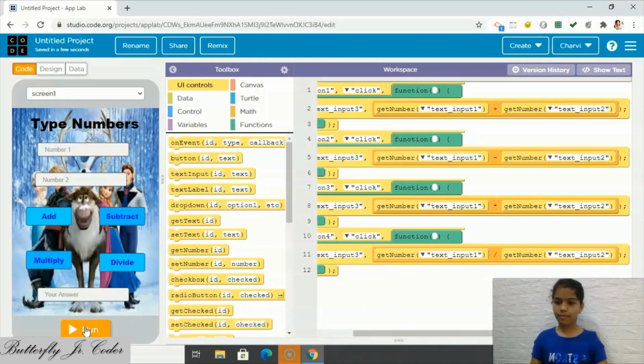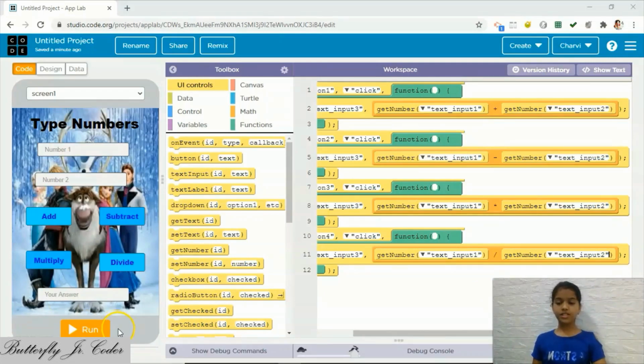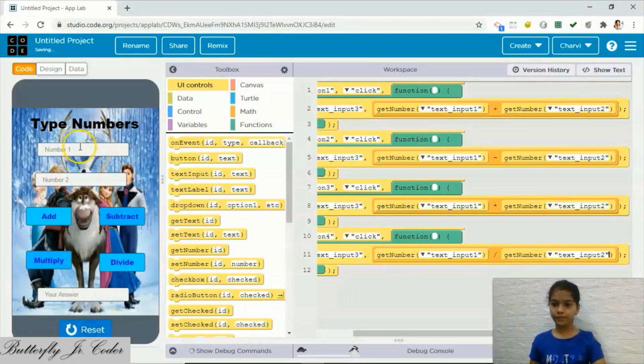Let us check if our app is working or not. We will take here number 1 as 8 and number 2 as 2. Then addition, multiplication, subtraction and division. So our app is working properly.